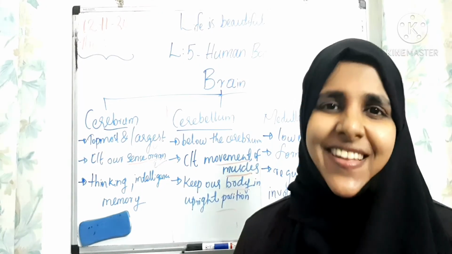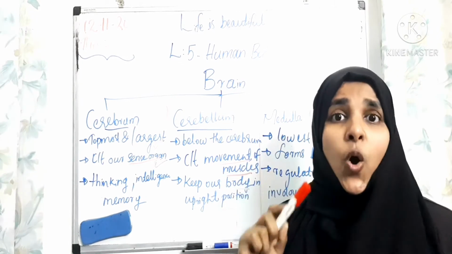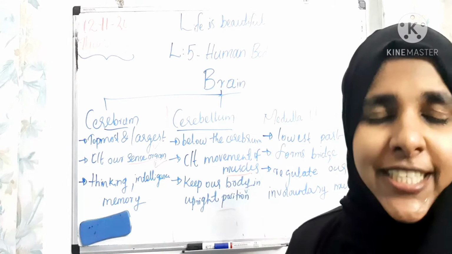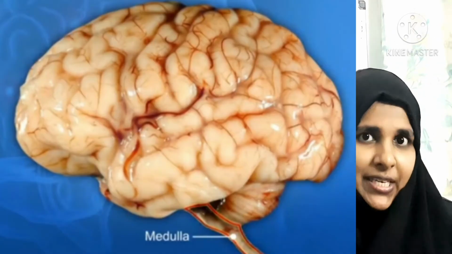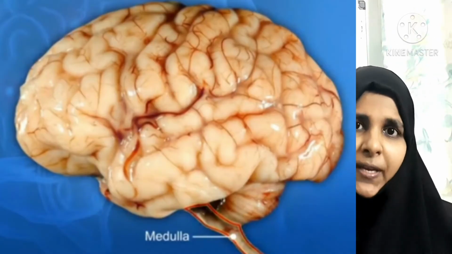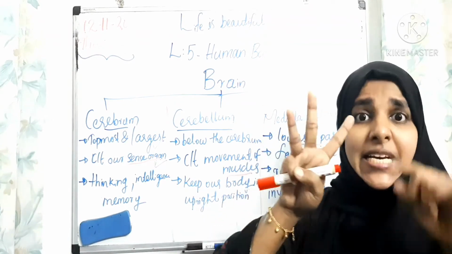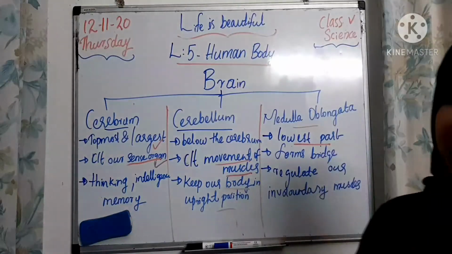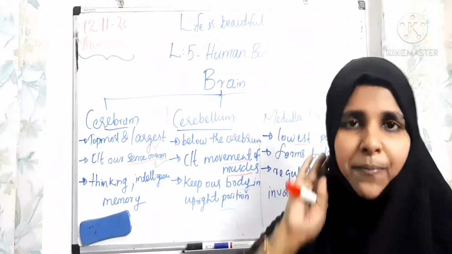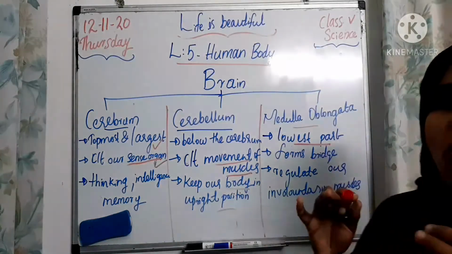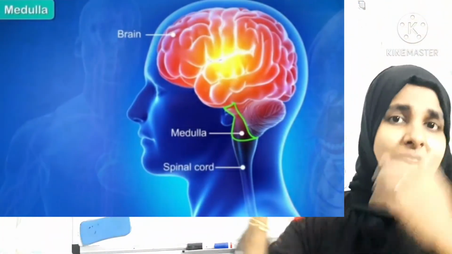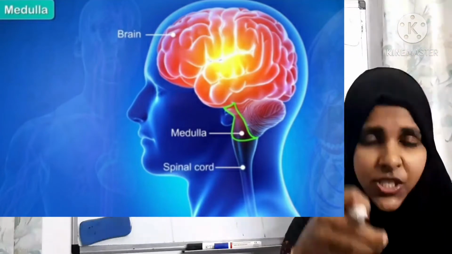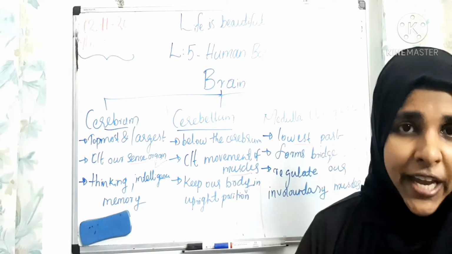Clear? So children, the third part of our brain is the medulla oblongata. What is the function of it? It is located at the lowest part of the brain. The brain has three parts. What are they? Cerebrum, cerebellum and medulla oblongata. So we can see it is in the lowest part of the brain. And it forms a bridge between our brain and spinal cord.